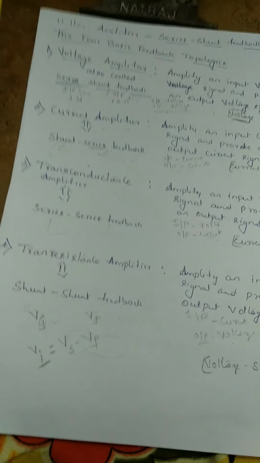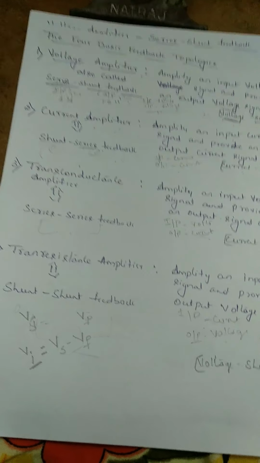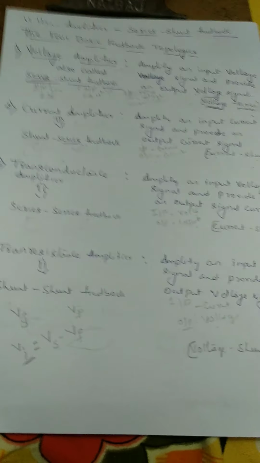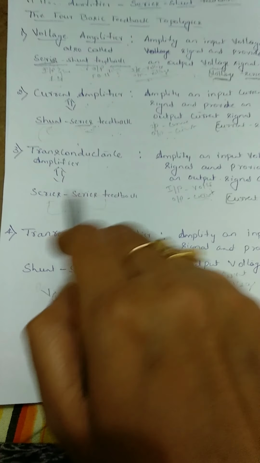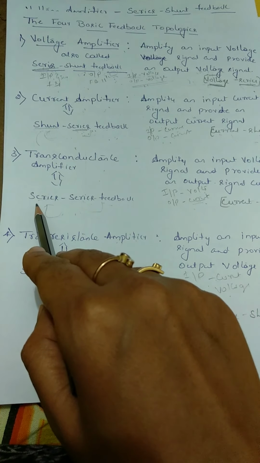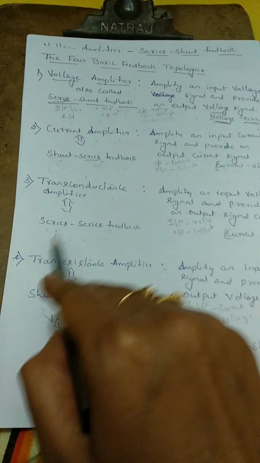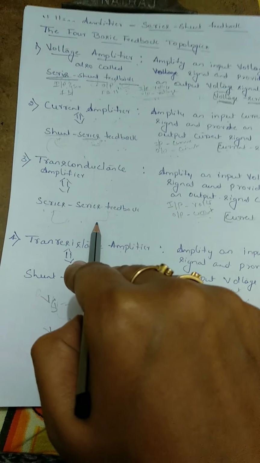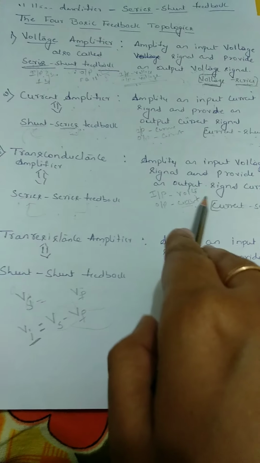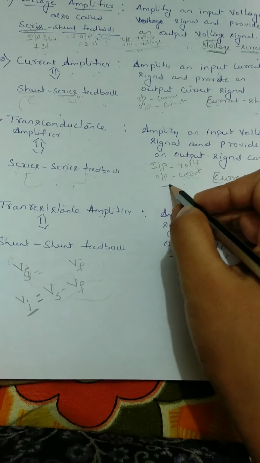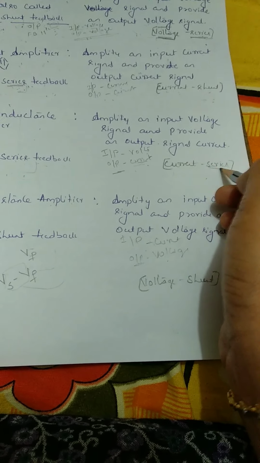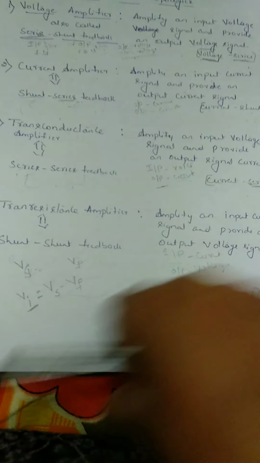Next is the transconductance amplifier. If we give input voltage, we take the output amplified signal as current. It is called series series feedback: input to feedback is a series connection, and output to feedback is also a series connection. It is called current series feedback. Why? Because output is current, and at the input we are connecting in series. That's why it's called current series feedback.